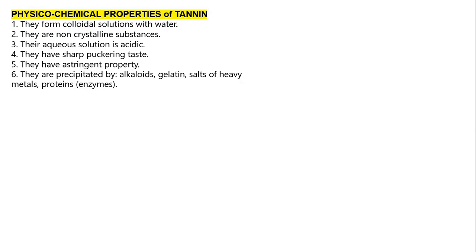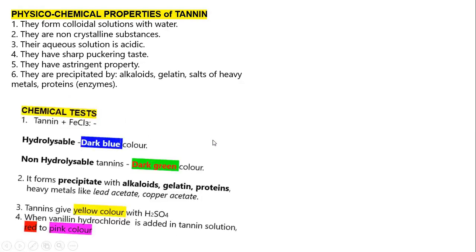When tannins come in contact with alkaloids and gelatin, they cause precipitation of the alkaloids and gelatin. If you add tannin to alkaloids or gelatin, it precipitates them, that is, the alkaloids, the gelatin, or the proteins. And when tannins come in contact with heavy metals, they themselves get precipitated. So either they precipitate others such as alkaloids, gelatin or proteins, or they themselves get precipitated when in contact with heavy metals. Okay, so these are the properties.